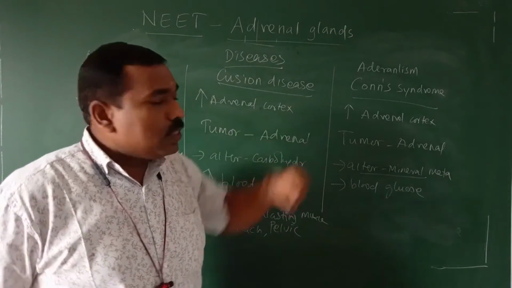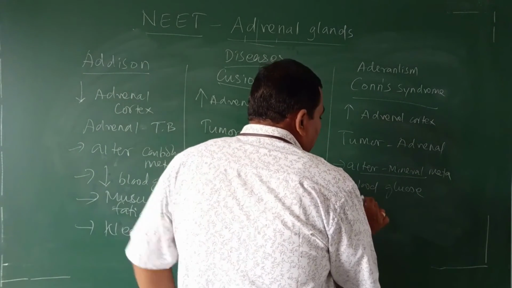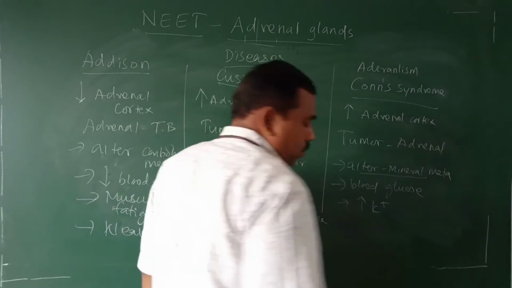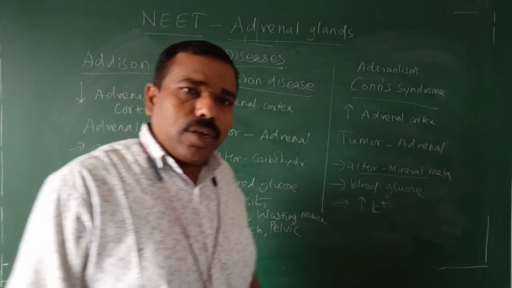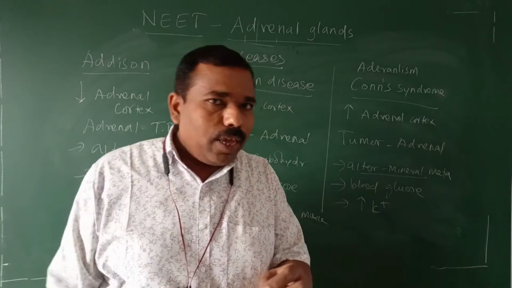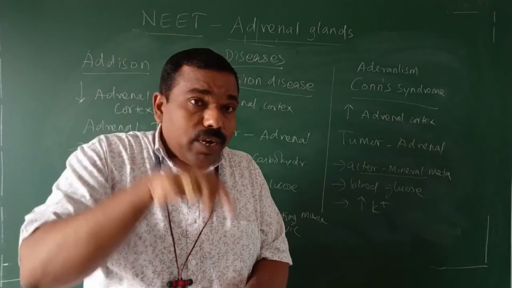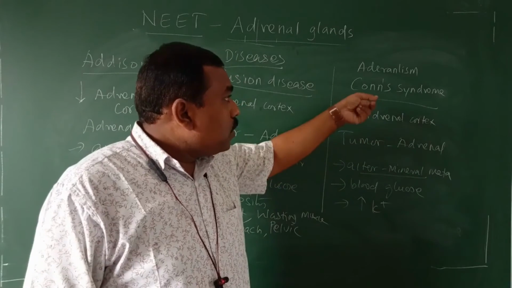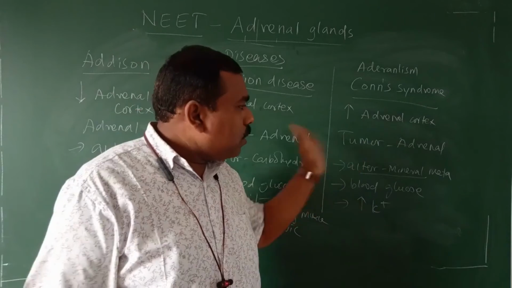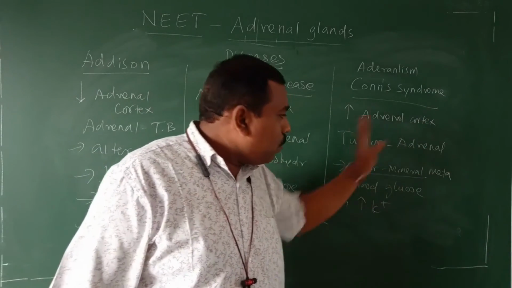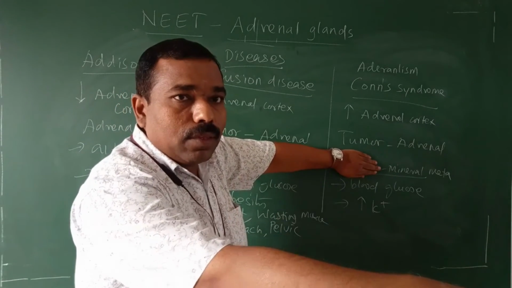But in the case of Conn's disease, what will happen? It increases the K plus. What is the role of mineralocorticoid? It should eliminate the K. It should eliminate the phosphorus. It should increase the sodium, but it is increasing the K plus because of the excess amount. Opposite function. The mineral metabolism becomes altered. What is the correct metabolism? It should eliminate the K.